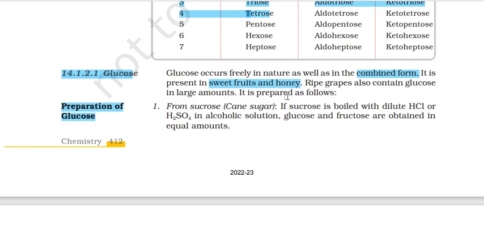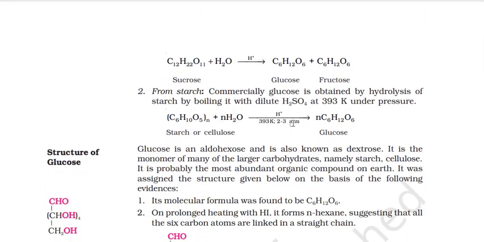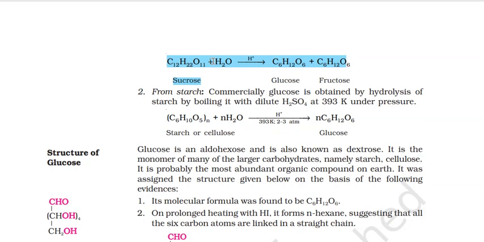And how is it prepared? From sucrose और cane sugar, जो है हमारा disaccharide, that is sucrose. उसको जब हम boil करते हैं with dilute HCl या H2SO4 in alcoholic solution, glucose and fructose are obtained. तो हम basically यहाँ पे क्या कर रहे हैं, हम इसको तोड़ रहे हैं इसके monomeric units में, और हमें पता है sucrose gives glucose and fructose, and that's how you get glucose from cane sugar. यहाँ पे दिया हुआ, this is sucrose, C12H22O11, and this is giving you glucose and fructose. उसके बाद starch है हमारे पास. Commercially, glucose is obtained by hydrolysis of starch by boiling it with dilute H2SO4. तो कुछ भी आपने acidic medium दे दिया, temperature दे दिया, boil कराया, हमारा starch और cellulose is a polysaccharide, and this will give you n times glucose.